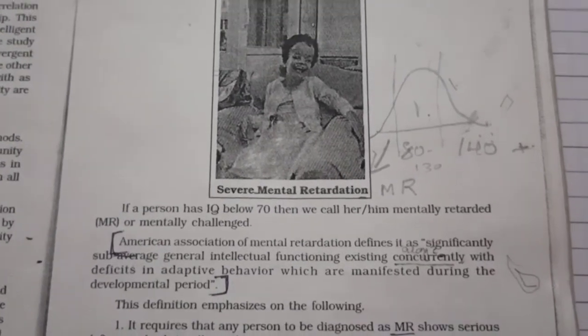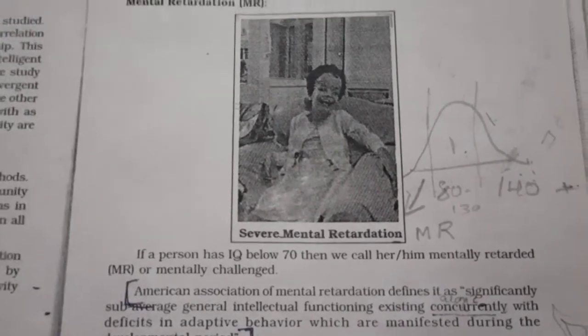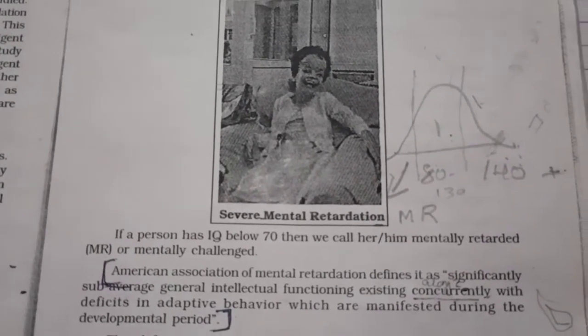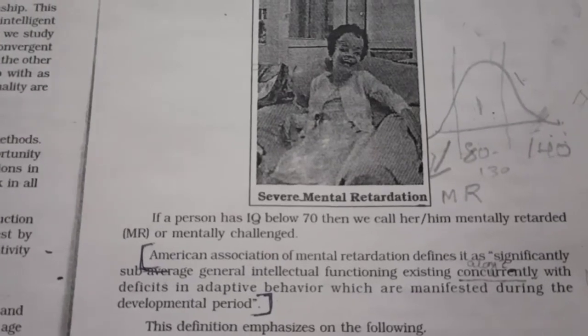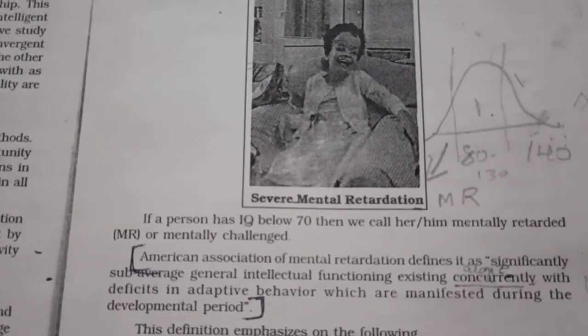I have drawn a rough picture of a bell shaped curve here, the NPC, normal probability curve. I have already taught you about the bell shaped curve and NPC.